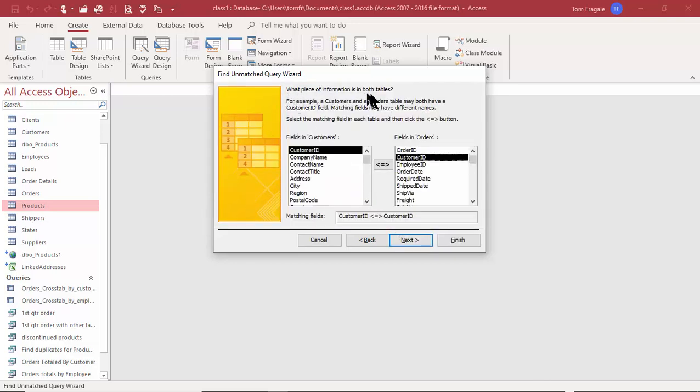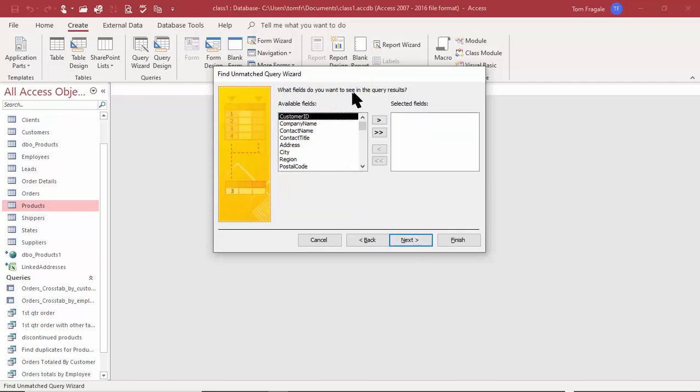What piece of information is in both tables? Now, this is important. Because we made that relationship in the tables course, it knows which field is the common field. It's customer ID. See how customer ID is chosen over here and customer ID is chosen over here. If that was not chosen for you, you would pick a field over here, you would pick the common field over here, and then make sure you pick on the double arrow, and then the double arrow will cause the matching fields. So if that's not there for you, you would do it yourself. But if you made a relationship between those two tables, then it probably will find that for you. So I'll pick on next.